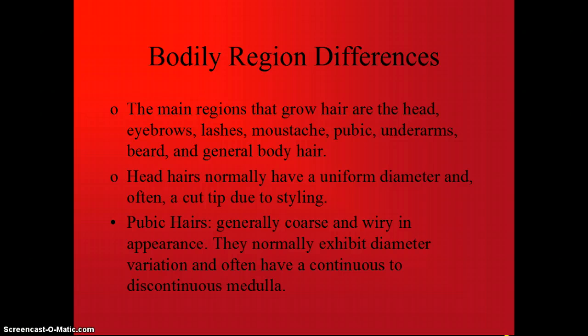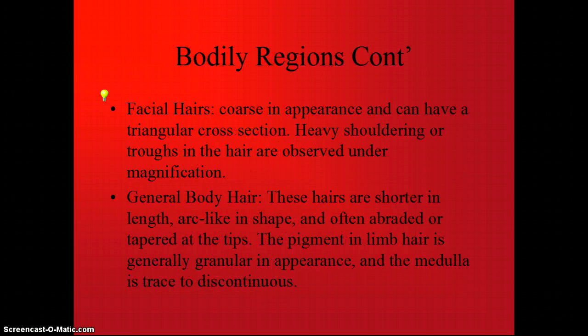Bodily region differences. The main regions that grow hair are the head, eyebrows, lashes, mustache, pubic, underarms, beard, and general body hair. Head hairs normally have a uniform diameter and often a cut tip due to styling. Pubic hair is generally coarse and wiry in appearance. They normally exhibit diameter variation and often have a continuous to discontinuous medulla.